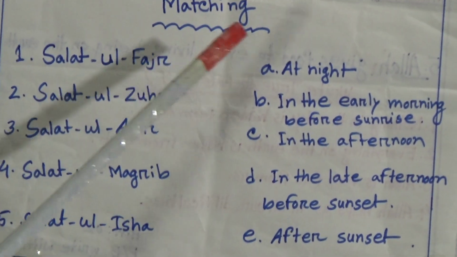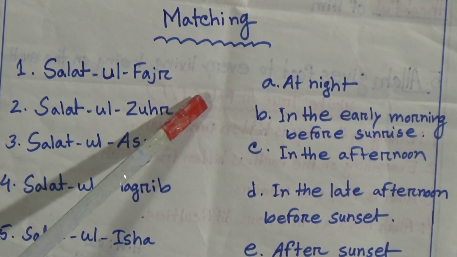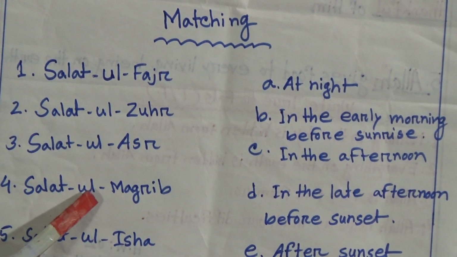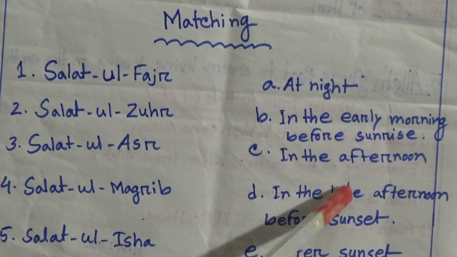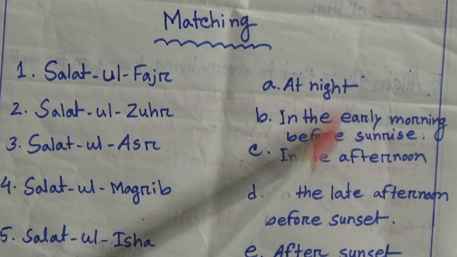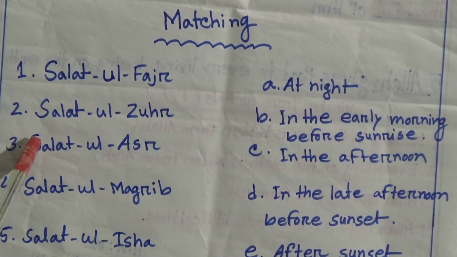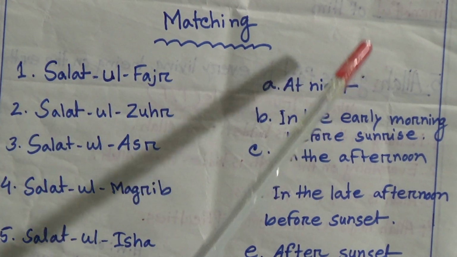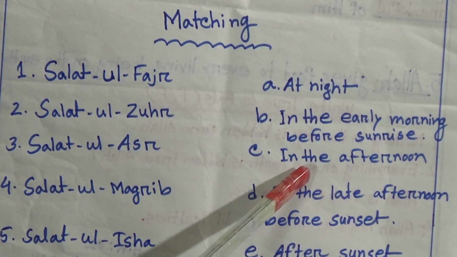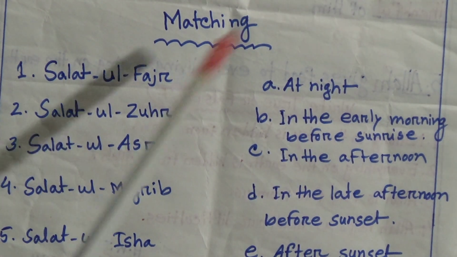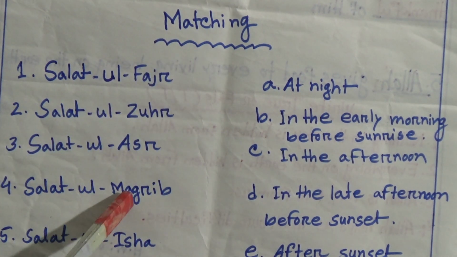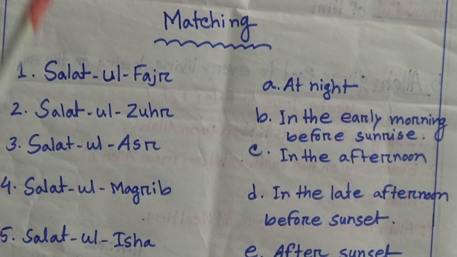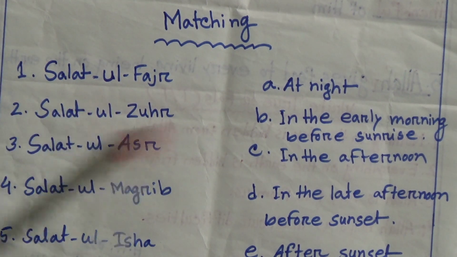And my dear students, now matching. Now we will learn matching from lesson 8. My dear students, look at the board. You see here there are 2 types of sentences, left side and right side.